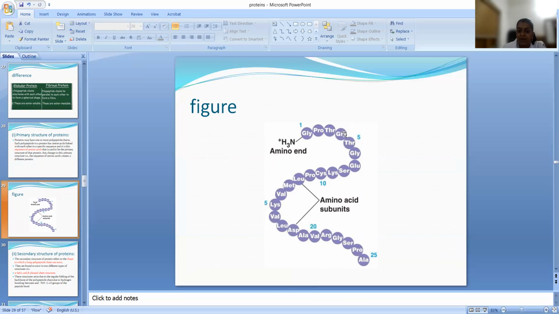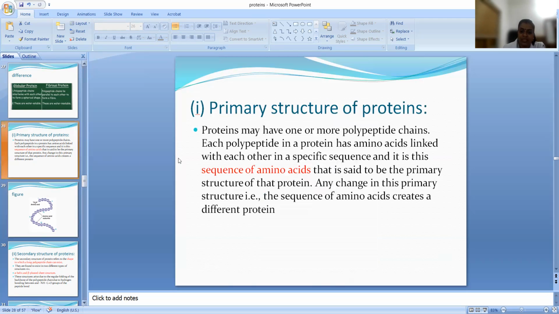If the glycine here and the glutamine here, these two amino acids, are exchanged, you are going to get another type of protein. So the sequence is very important. This gives the sequence of the arrangement of different amino acids in the protein chain.